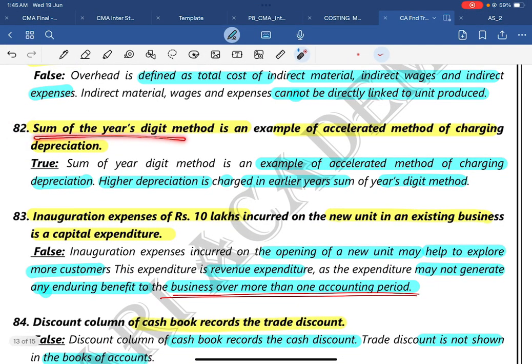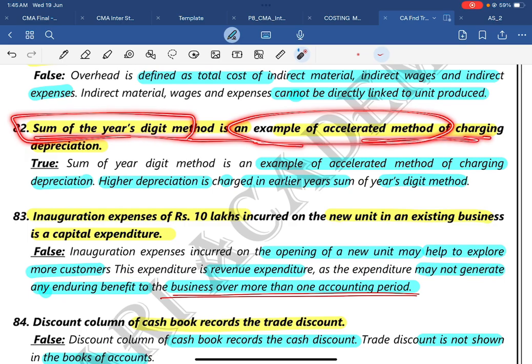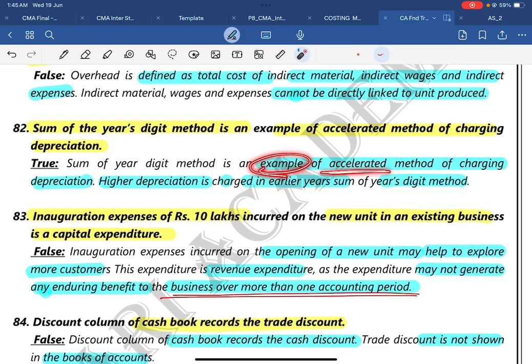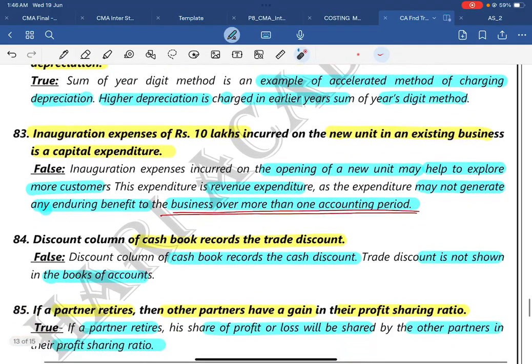82. Sum of the year digit method is an example of an accelerated method of charging depreciation. The answer is true. Sum of the year digit method is an example of an accelerated method of charging depreciation. Higher depreciation will be charged in the early years under the sum of the years digit method.